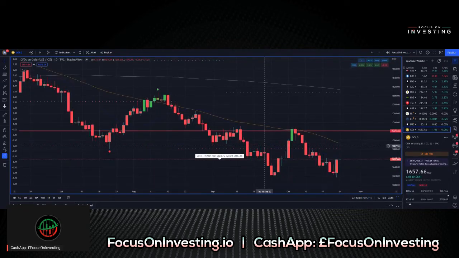Our next chart is CFDs on gold, ticker symbol GOLD. Current price point is $1,657.66, and we're currently up 0.06% for the day. So up slightly. Current trend filter is red, and we're trading below all three moving averages, and we're currently down 19.936% off of our high.